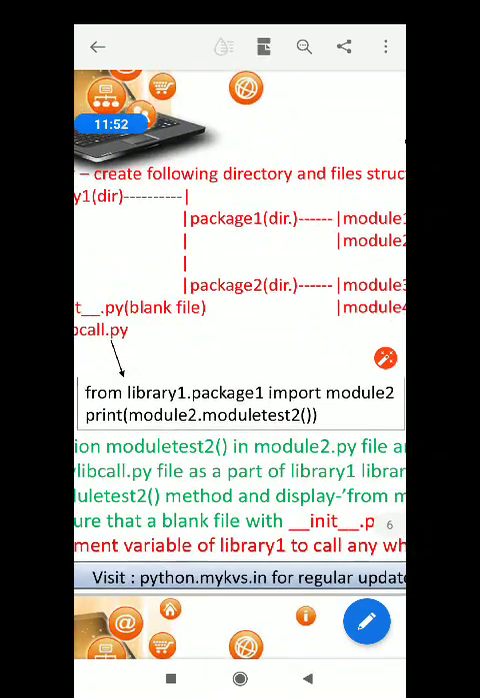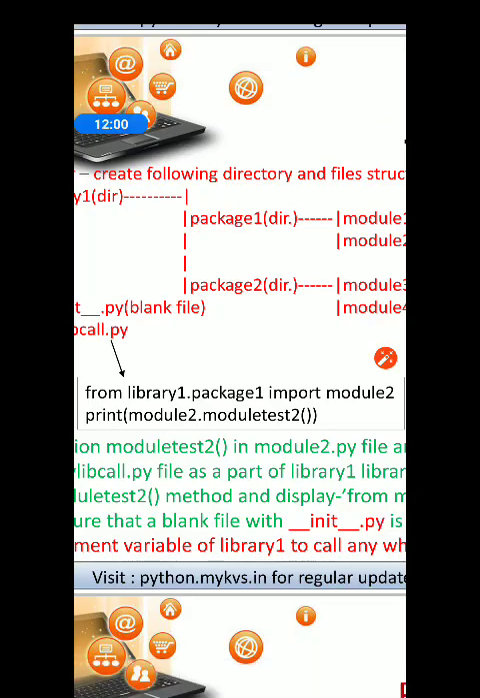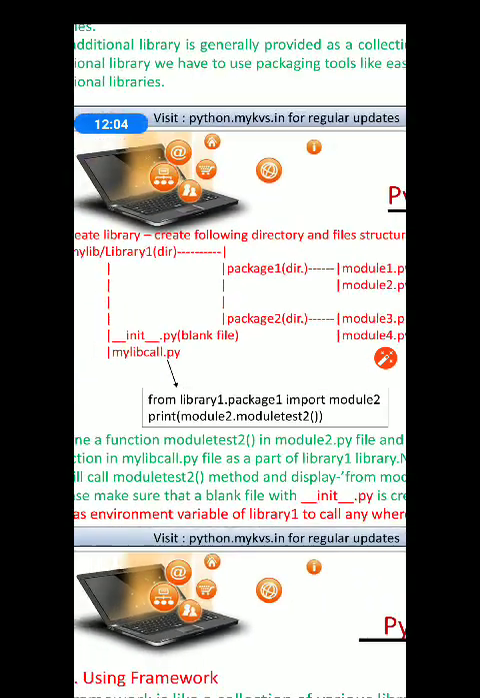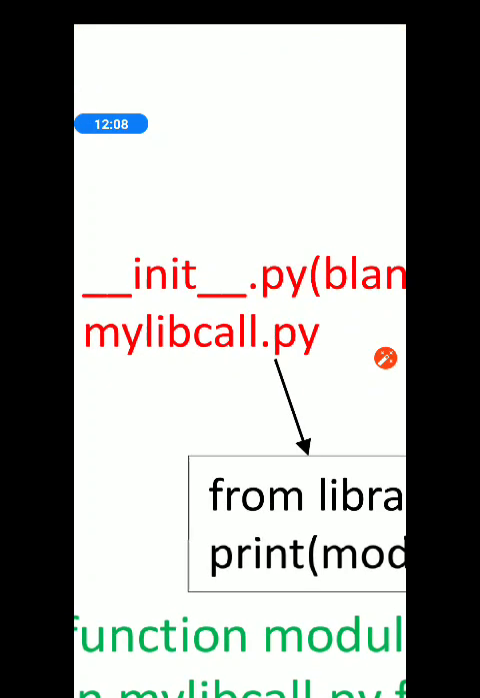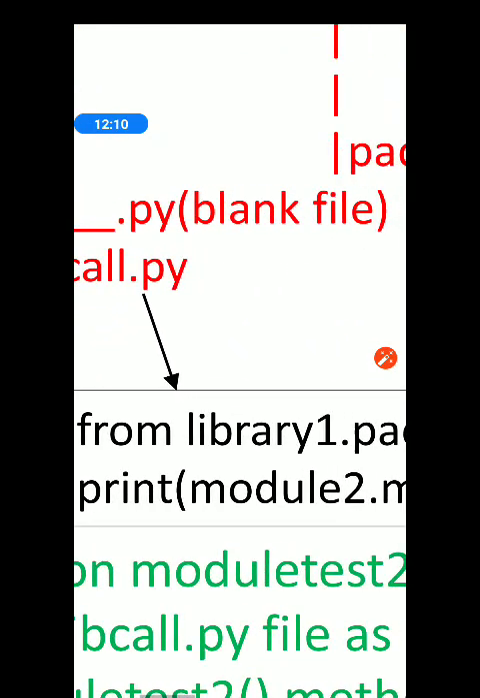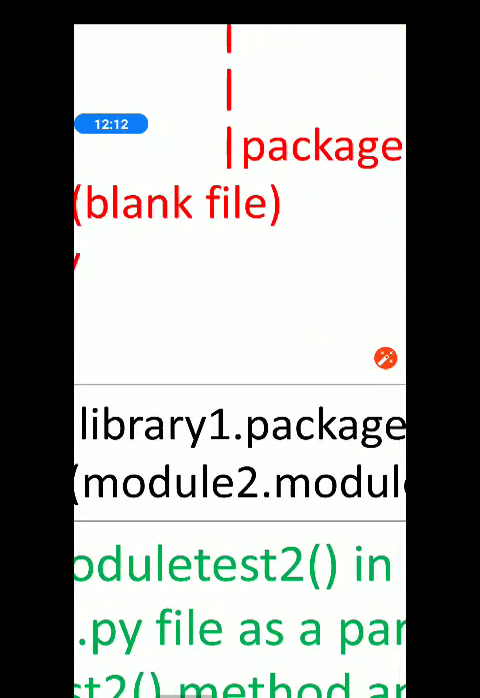From library 1 dot package 1 import module 2, print module 2 dot module test 2 function. Now see, this is the code that is there in mylibcall.py. I'm showing this code. Please note down this in your copy so that you can create it.